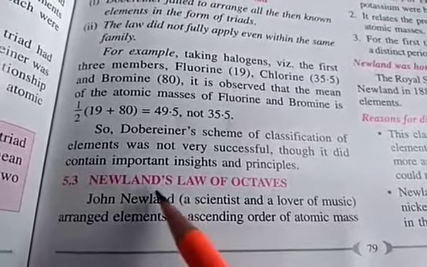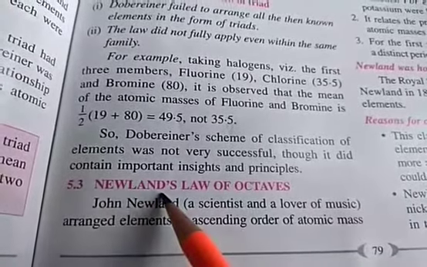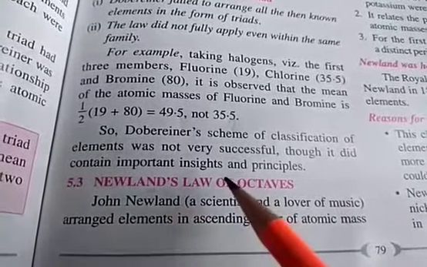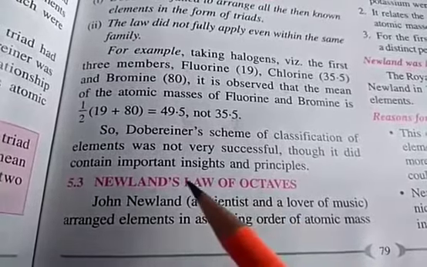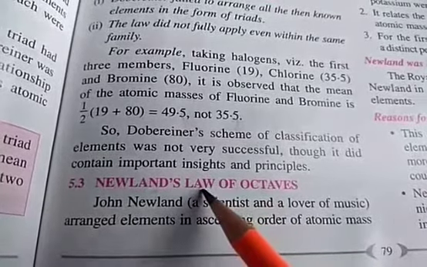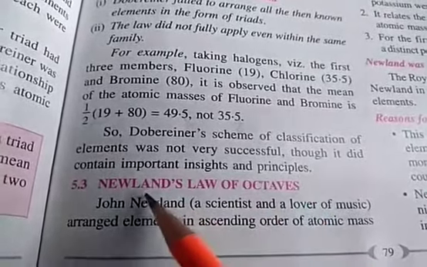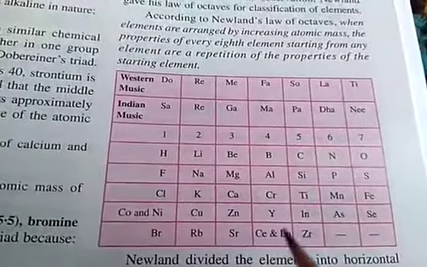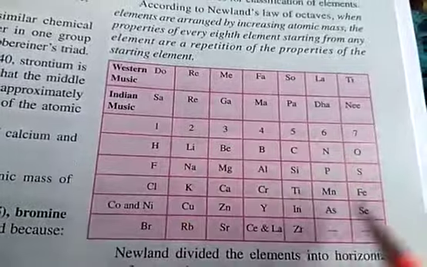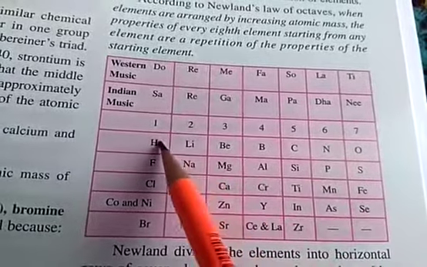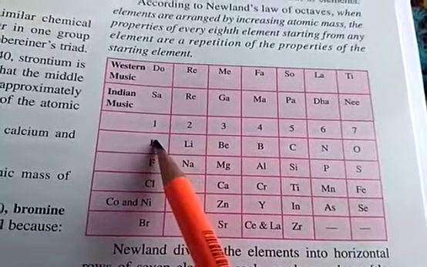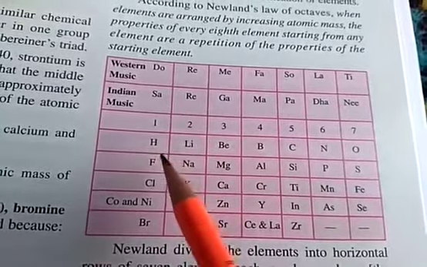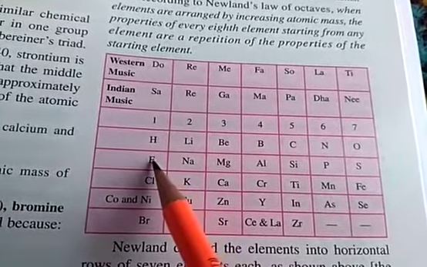Thereafter, another person named Newlands came with his own grouping, and such a law was called the law of octaves. So together we will say Newlands' law of octaves. Now he arranged the elements in his table in such a way that every first element of his series has similar properties to the eighth element.